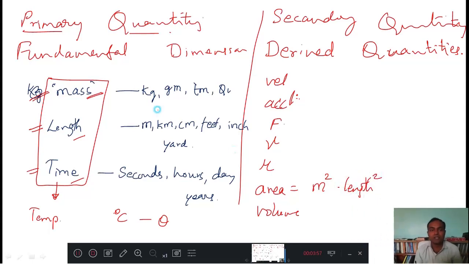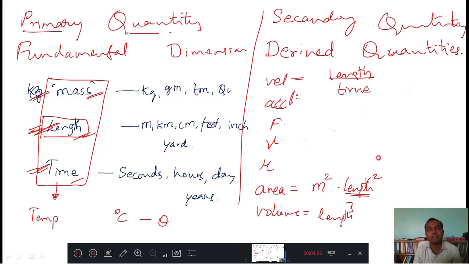You used this fundamental quantity two times, length into length. Then how is volume measured? Length cube. You are using length cubed, and that is the volume you get. Then how to measure velocity? Velocity is the distance covered by time. So you are using length and time.